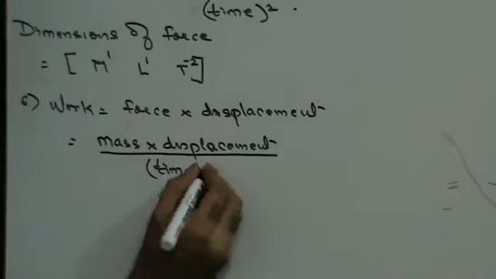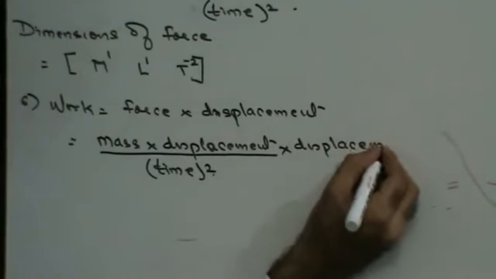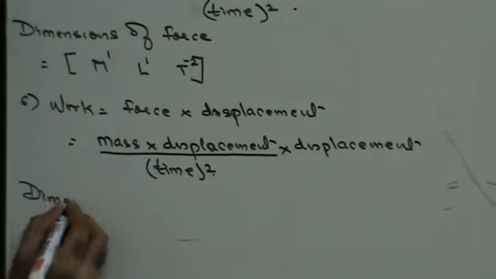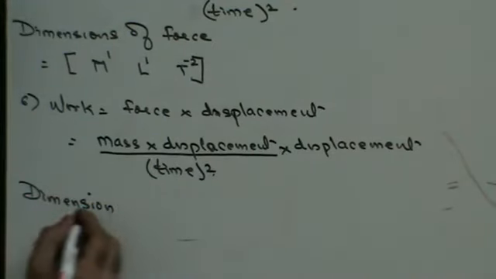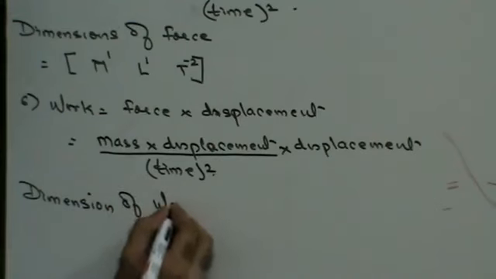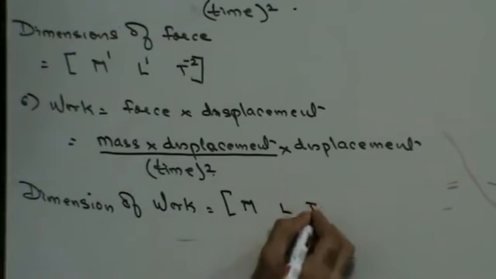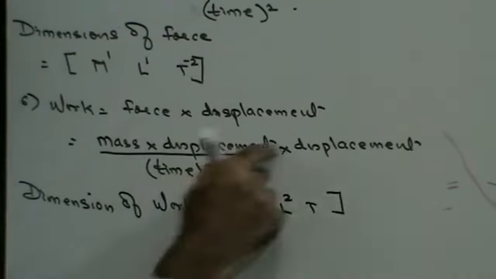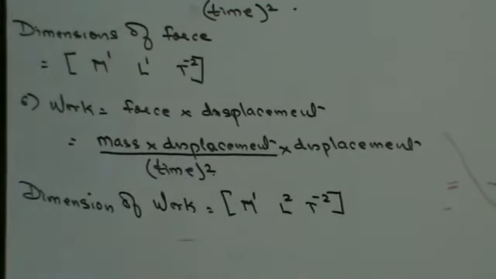That is force into displacement. Therefore, first thing you have to do is convert everything into fundamental quantities. Dimensions of work will be MLT, M1, L2 because displacement into displacement, and T-2. Right?